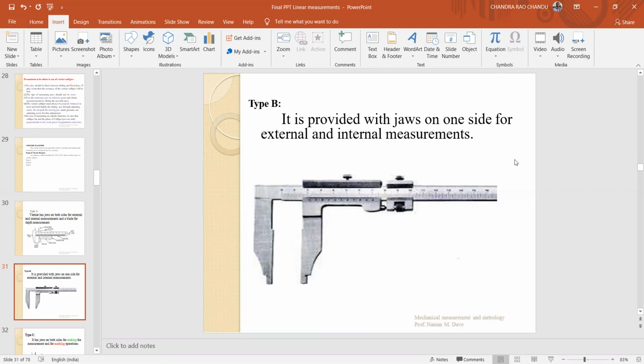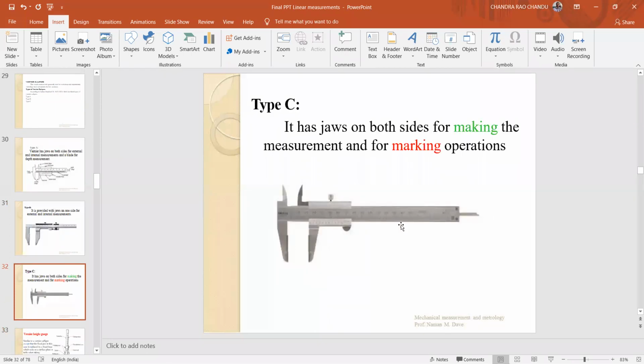Here, there is no provision to measure the depth of the hole. No blade is there in this case, type B. In type C also, no provision for the blade. The diagram is given, but here no blade in the case of type C. In both cases, you have two jaws, and these jaws are only used for measuring the internal and external dimensions.